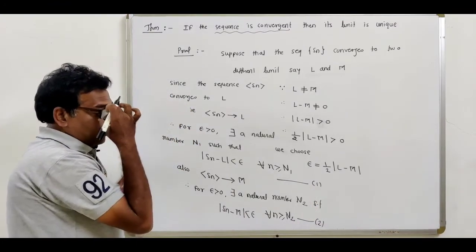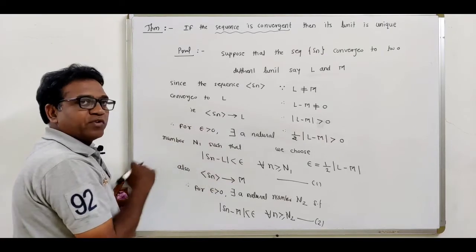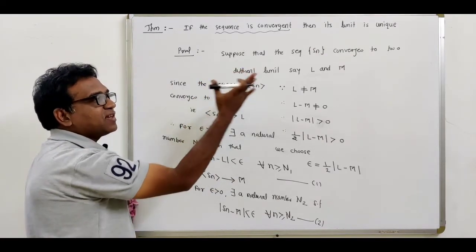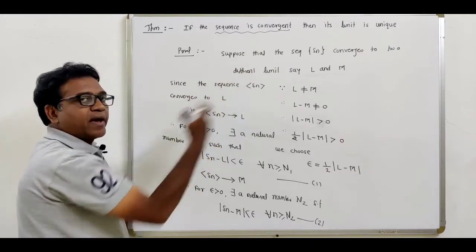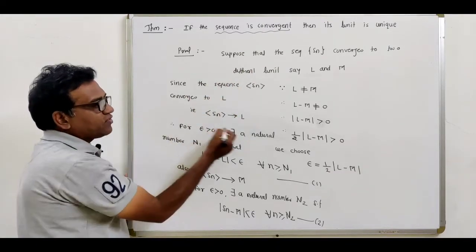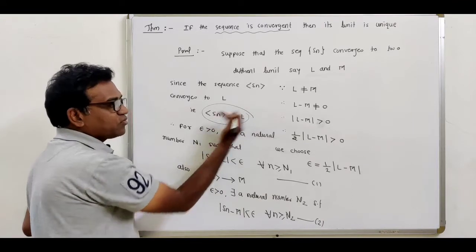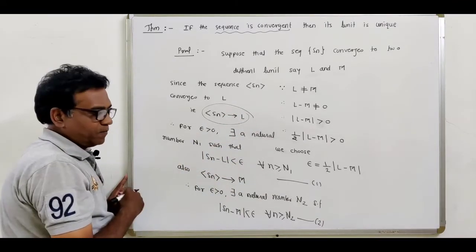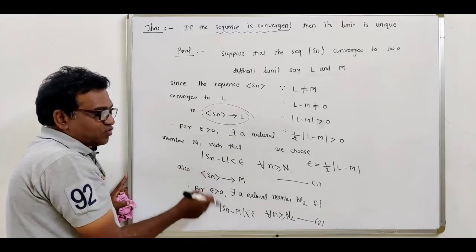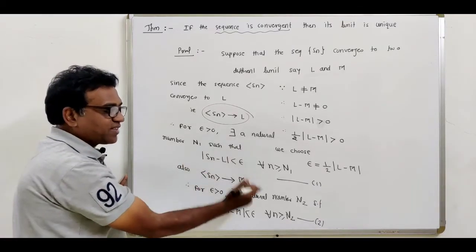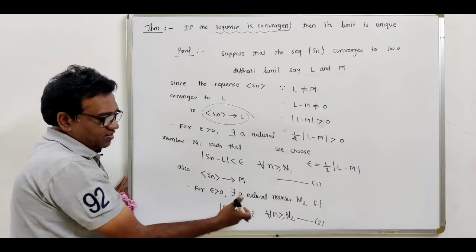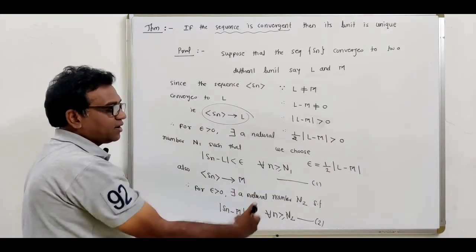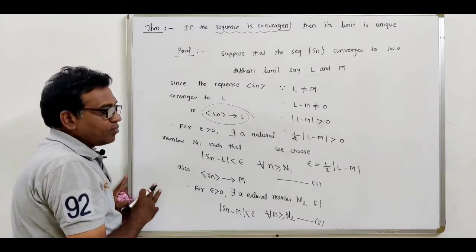So see, we are just using the definition of the convergent sequence. What do we assume? We assume the sequence Sn converges to two different limits, L and M. So use the first concept, the sequence Sn converges to the first limit L. This is the definition, which is our equation number 1. Secondly, assume that the sequence Sn converges to the second limit M. So this is the definition of the convergent sequence. So this is the first equation and this is our second equation.